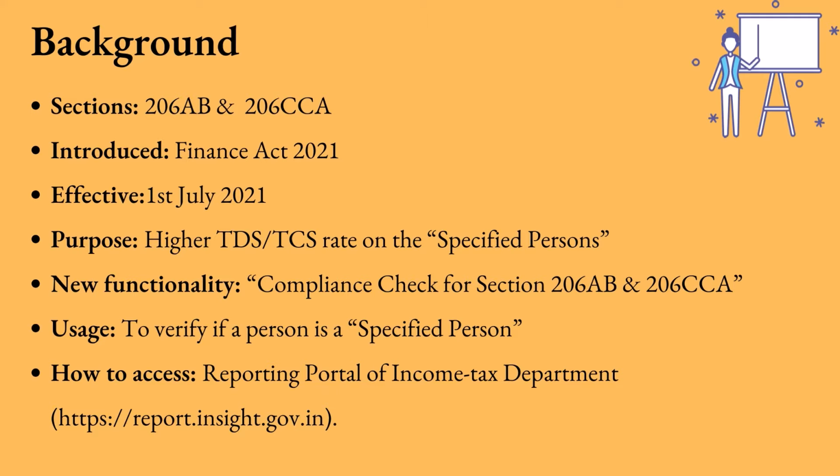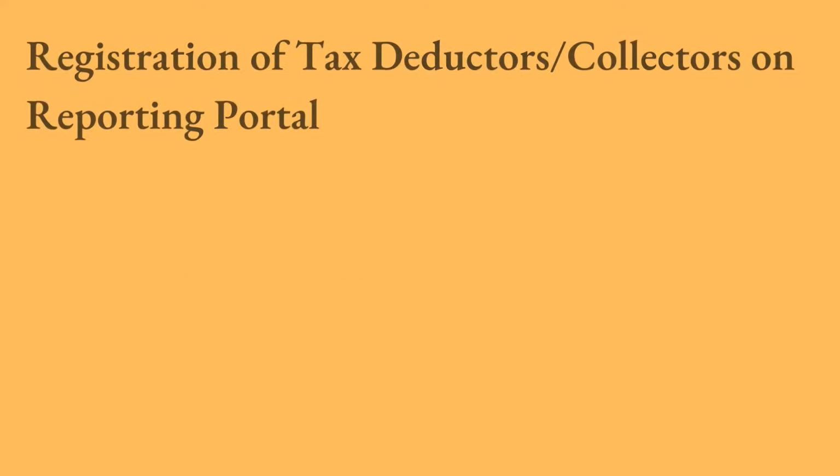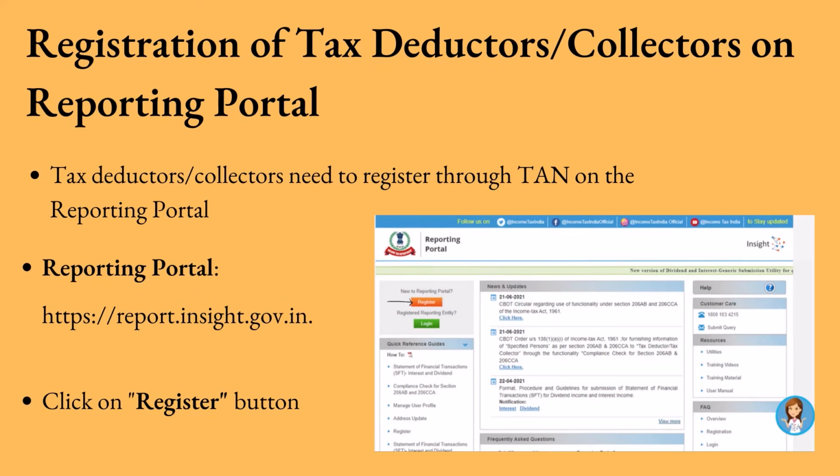This functionality is available to the principal officers of the registered TAN at the home page of the reporting portal. Please note, principal officers are nothing but authorized person of an entity. To access the compliance check for 206AB and 206CCA functionality, tax deductor or collector need to register through TAN on the reporting portal of Income Tax Department.